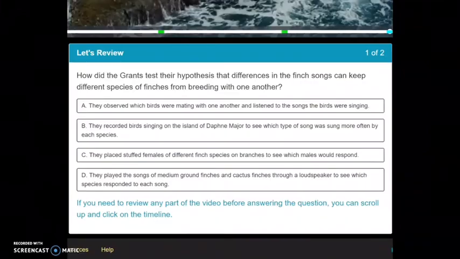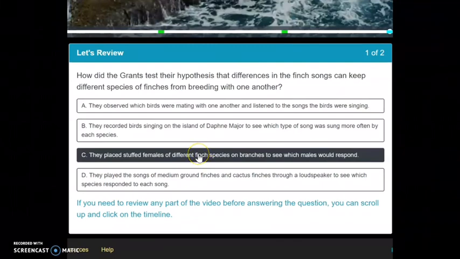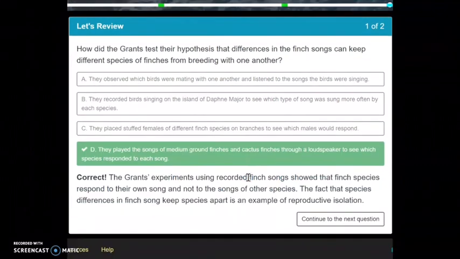For the last set of questions, how did the Grants test their hypothesis that differences in finch songs can keep different species of finches from breeding with one another? Now we know that they did place stuffed females with different finch species on branches to see how the males respond, but the males can recognize the females not by their songs. So what they actually did was they played the songs of medium ground finches and the cactus finches to see which species responded to each song.